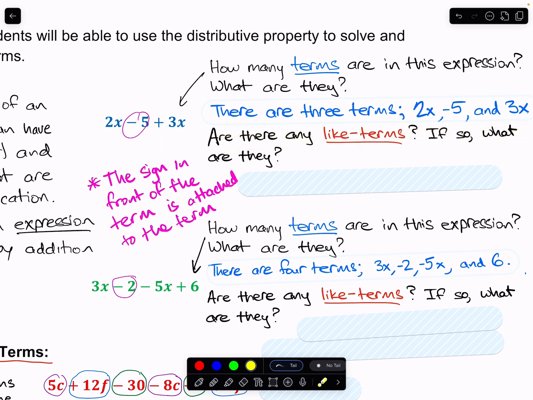Hopefully you can recognize that 2x and, that should say 3x, my mistake. 2x and 3x are like terms.